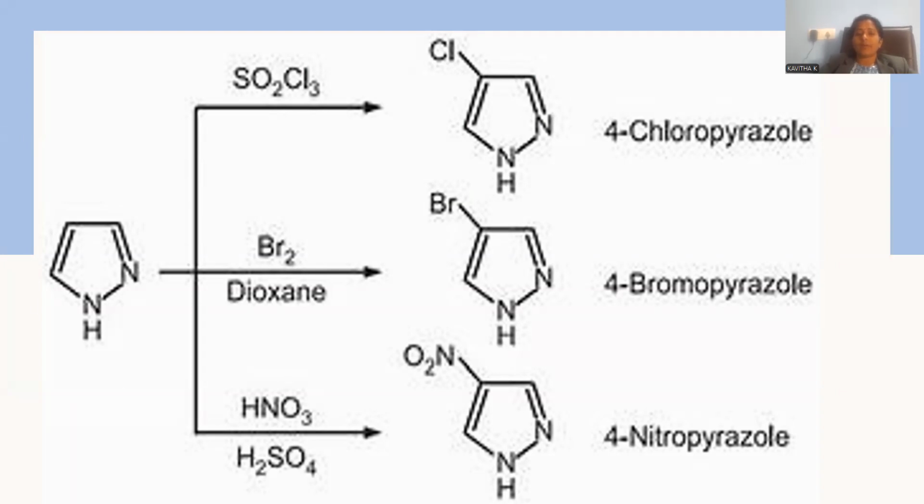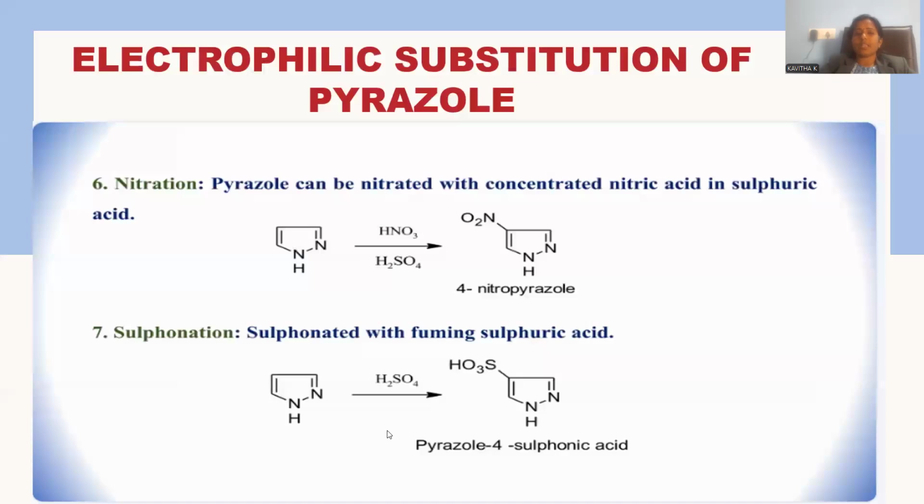Let me nitrate: the nitrating mixture, concentrated nitric acid and sulfuric acid together, operated upon pyrazole, giving rise to 4-nitropyrazole as the final product. Nitration is done on pyrazole by treating with the nitrating mixture. The nitronium ion is selectively attached to position number 4, giving rise to 4-nitropyrazole as the final product.